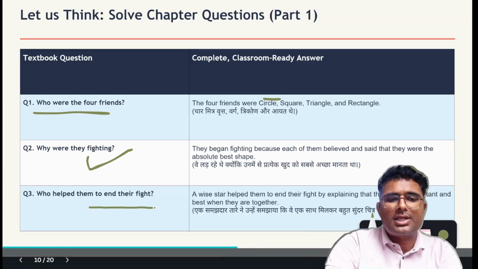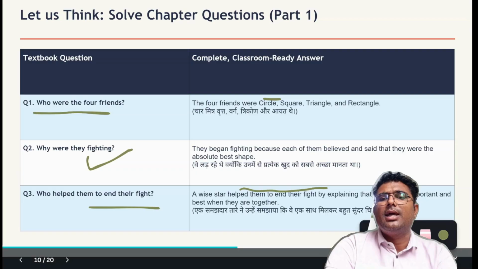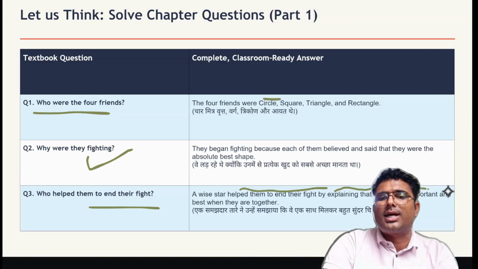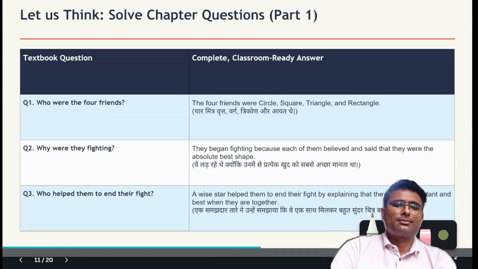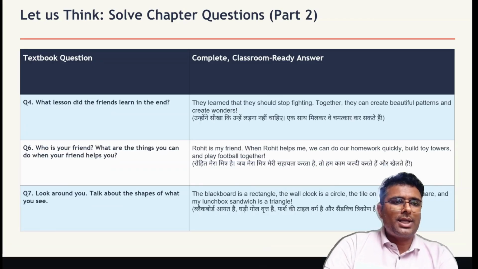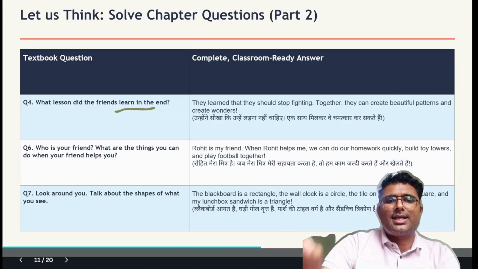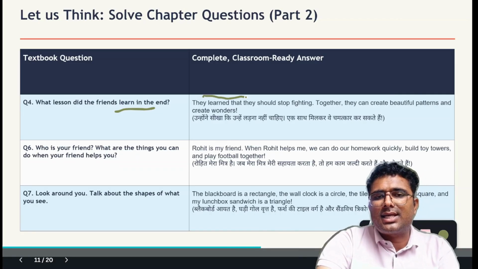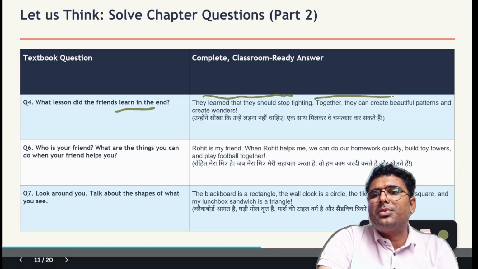Who helped them to end their fight? A wise star helped to end their fight. And how did he help them? He explained that they all are important and best when they are together. So the next question is, what lesson did the friends learn in the end? They learned that they should stop fighting. Together they can create beautiful patterns and create wonders.